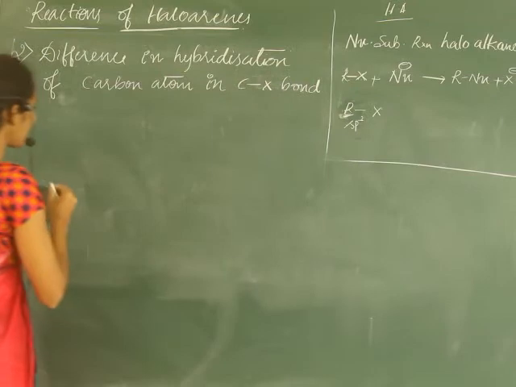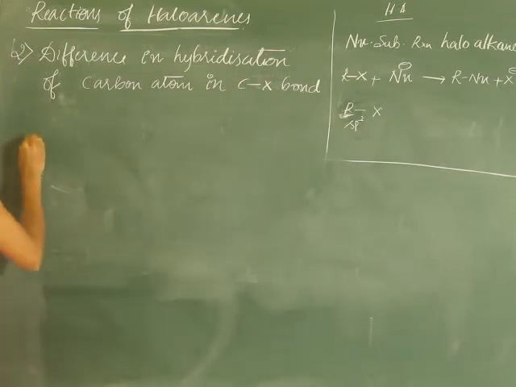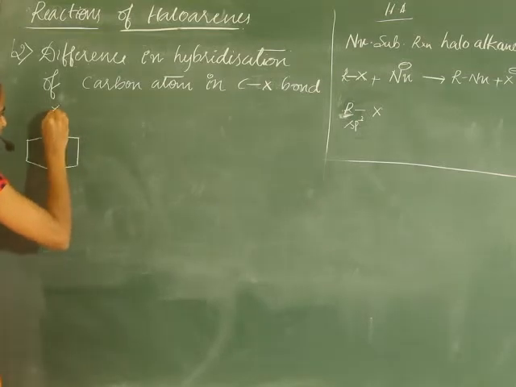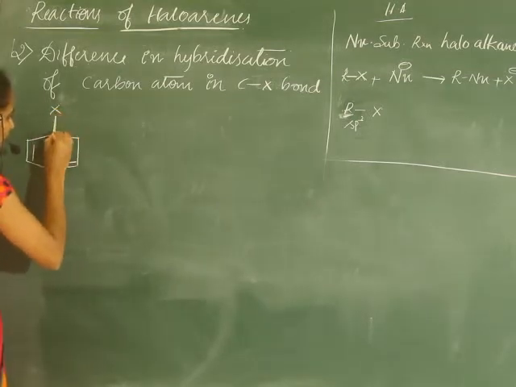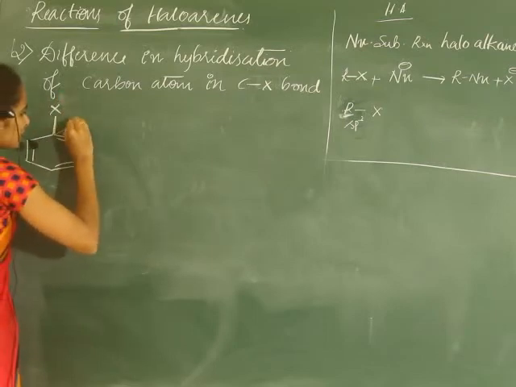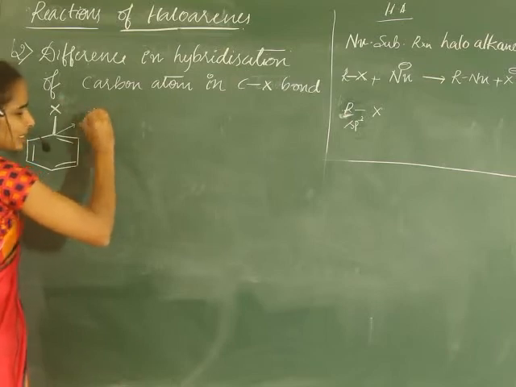But in haloarenes, the carbon atom containing the halogen is sp2 hybridized.